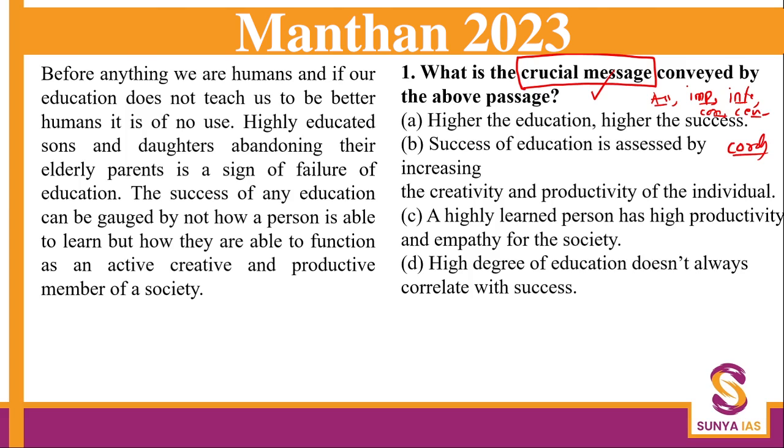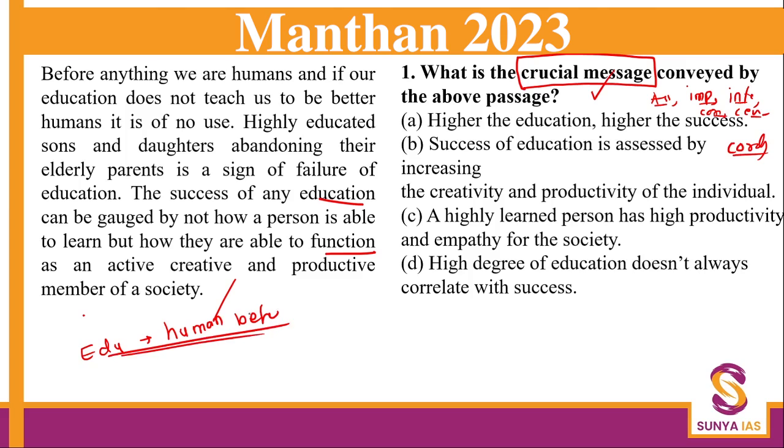Before anything, we are humans, and if our education does not teach us to be better humans, it is of no use. Highly educated sons and daughters abandoning their elderly parents is a sign of failure of education. The success of any education can be gauged not by how a person is able to learn, but how they are able to function as an active, creative, and productive member of the society. So, guys, here you have to understand one thing. The passage talks about education and human behavior.